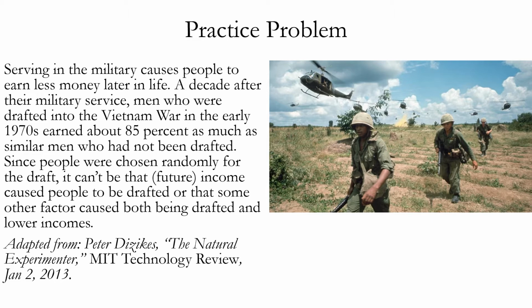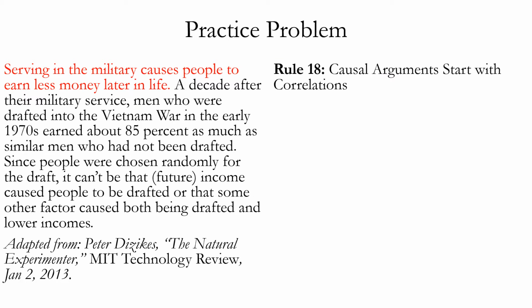So to begin with, let's identify the causal claim made by this argument. You can see it in the first sentence. It even uses the word cause. Serving in the military causes people to earn less money later in life. So now let's start going through the rules from Chapter 5. Rule 18 says causal arguments start with correlations.